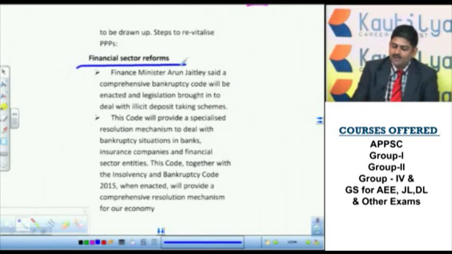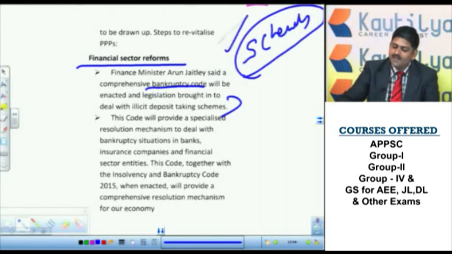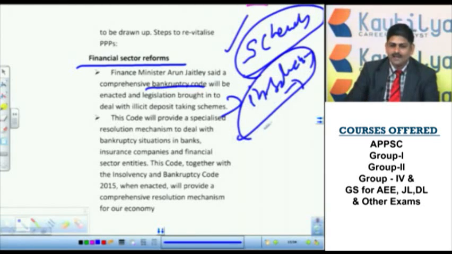They particularly focus on the safety and security of the finances of poor people. So a bankruptcy code will be brought. What is bankruptcy? In order to protect the public, they should not be deceived under various schemes, because private companies will hugely collect amounts by declaring various schemes, and then they will declare insolvency. When this happens, the poor people will be affected highly. In order to protect them, the bankruptcy code will be introduced, as the finance minister proposed.